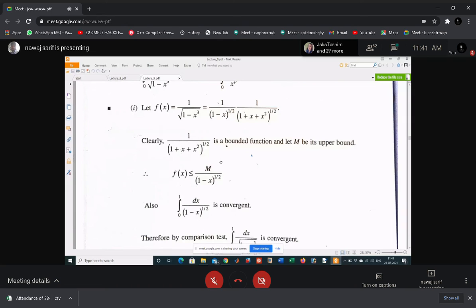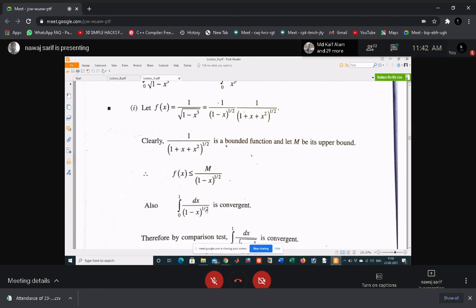So now, what is the bigger function? The bigger function is this one. Assume that M is a constant. So just assume that 1 by 1 minus x to the power 1 by 2 is the bigger function. And the integral 0 to 1 dx by 1 minus x to the power 1 by 2 is convergent because n is less than 1.